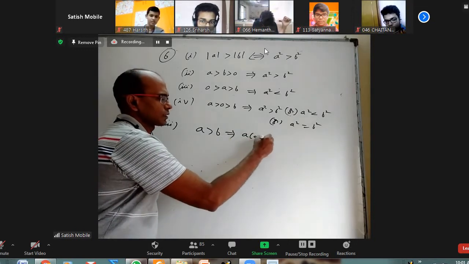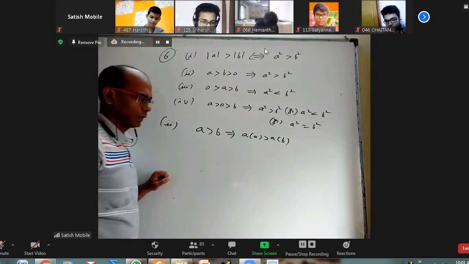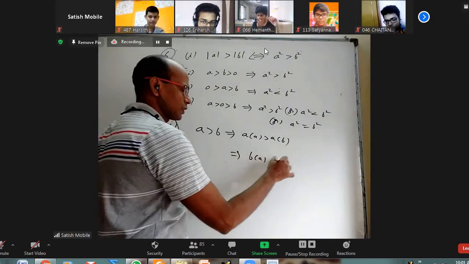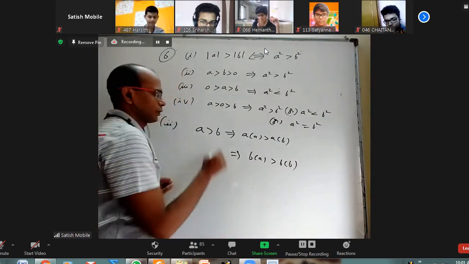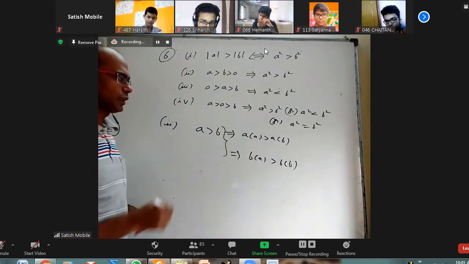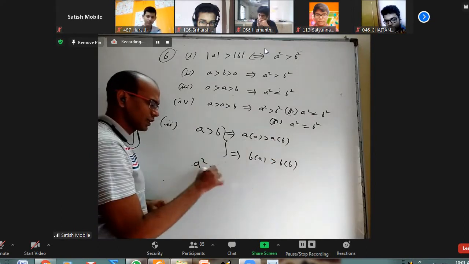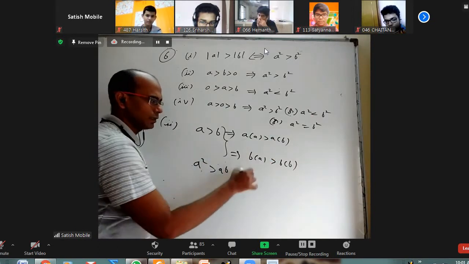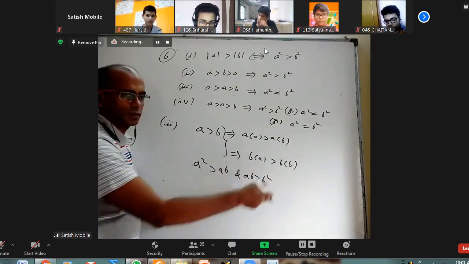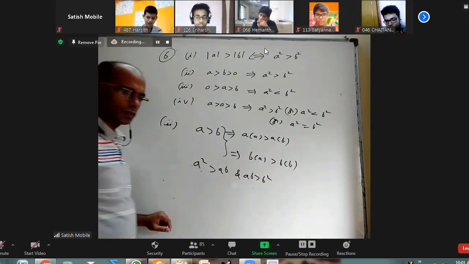A into A is greater than A into B. I can also multiply with B on both sides. B into A is greater than B into B. What did I get? A square is greater than AB and AB is greater than B square. If this is greater than this and this is greater than this, A square is greater than B square. Like that also you can.